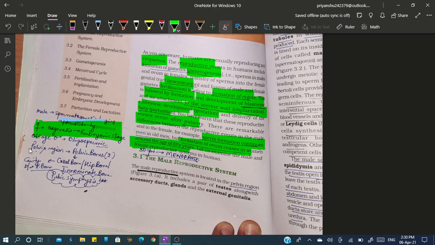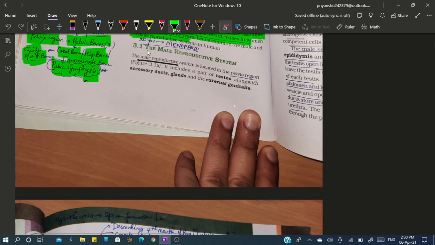And there is a pelvic region where there are pelvic bones, which are two in number. These are the coxal bone, hip bone, or innominate bone, and there is the pubic symphysis in between them that relaxes during the parturition process, and there is a cavity between the pelvic bones. This is the pelvic cavity. Now the male reproductive organs are located in the pelvic region, which includes a pair of testes along with accessory ducts, glands, and external genitalia. So what are these? These are the testes, accessory ducts, glands, and external genitalia.